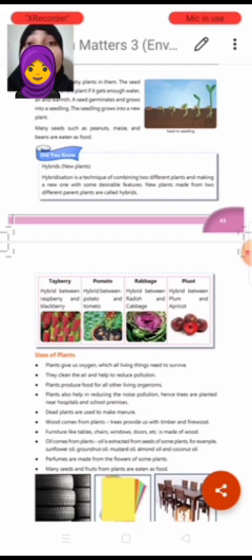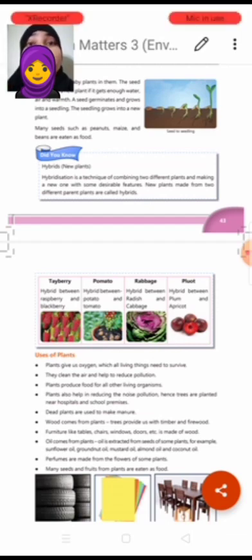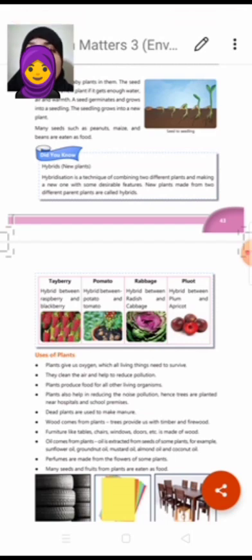So we are going to combine two plants: a plant with so many fruits but of small size, and a plant with few fruits of large size. We combine these two and then we get a plant with so many fruits of large size. This is called hybridization. We have made a new plant which was not there in nature, we prepared it. Therefore it is called hybridization.